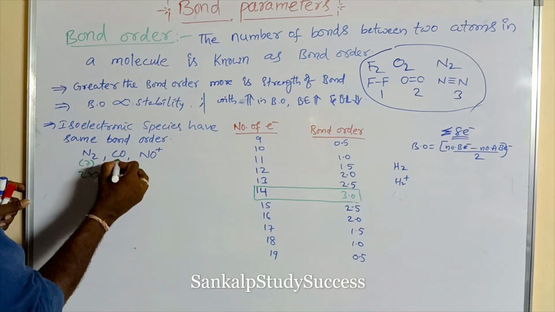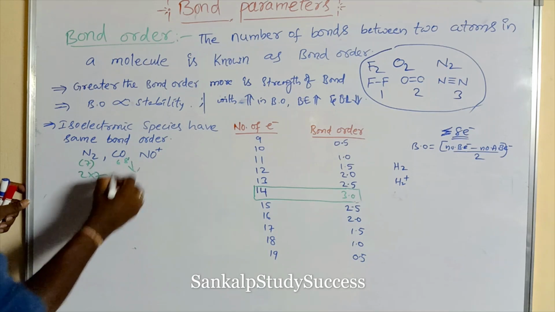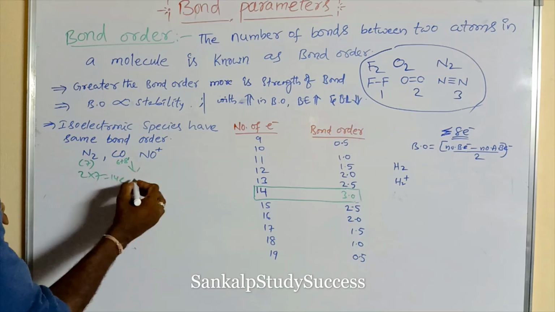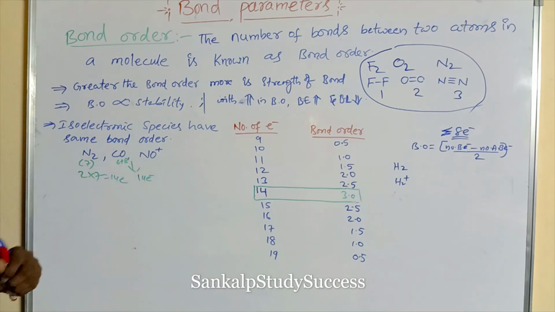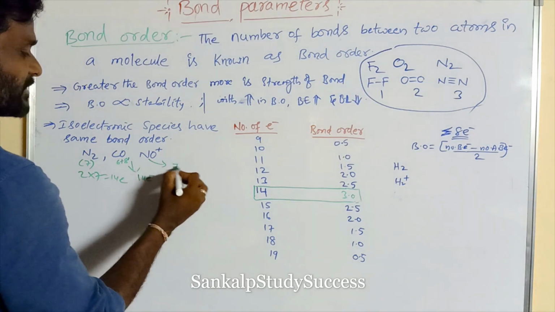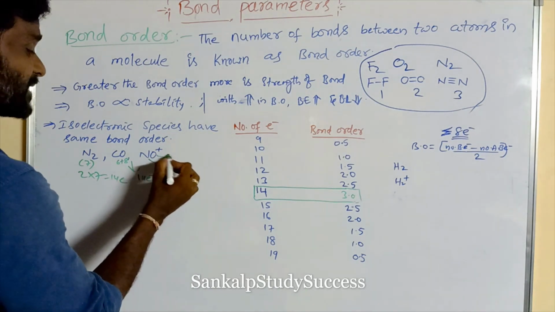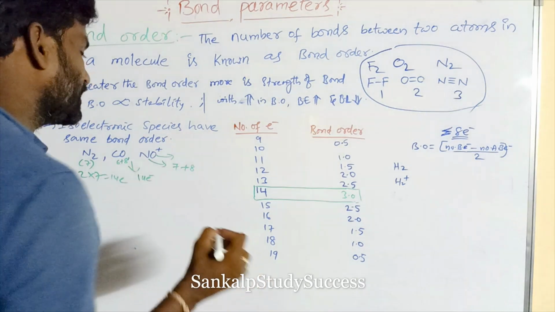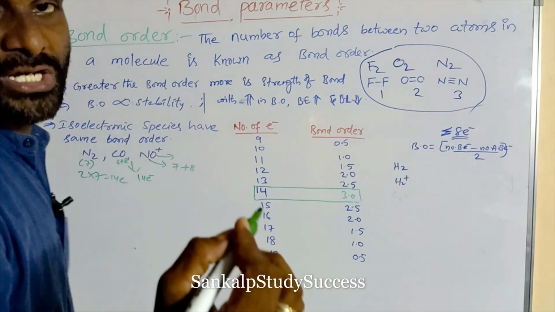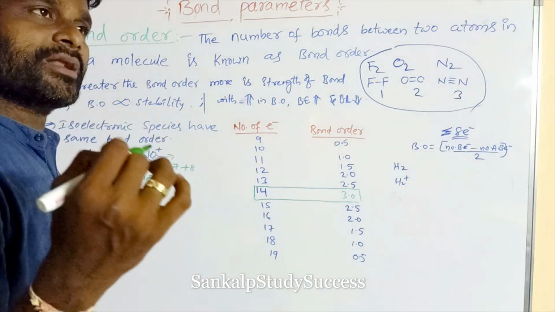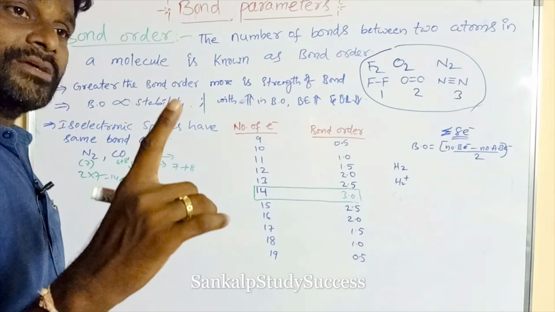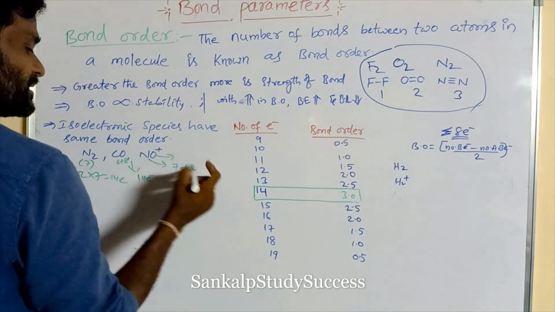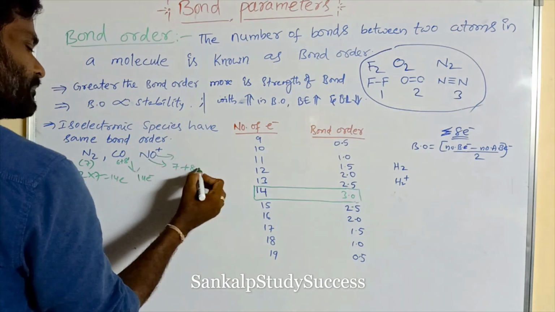Carbon has atomic number 6 and oxygen has atomic number 8. 6 plus 8, 14 electrons. Here nitrogen, atomic number 7, contains 7 electrons. This is oxygen, atomic number 8, containing 8 electrons. It has a positive charge. If an atom has a positive charge, loss of electron has taken place. So plus means losing of electron, and minus 1 means gaining.